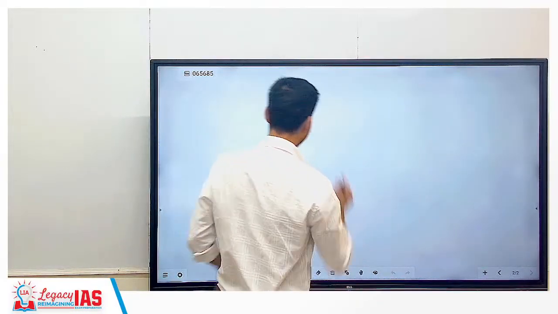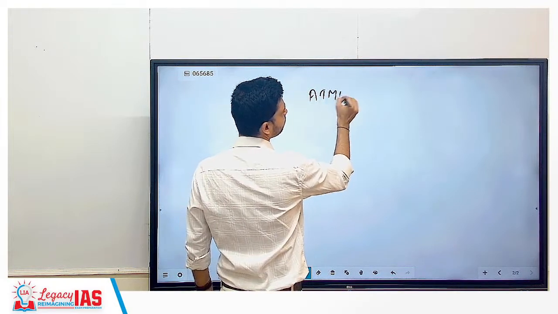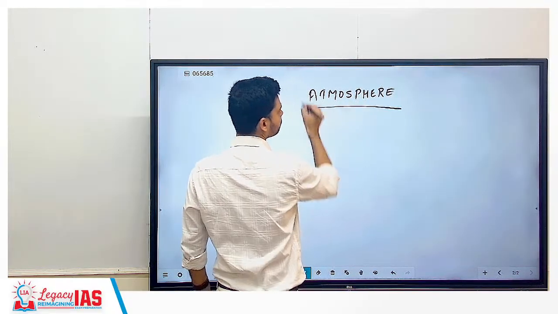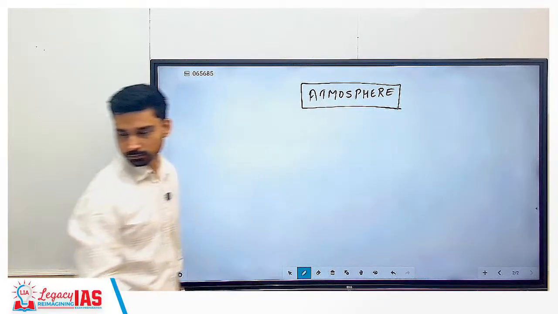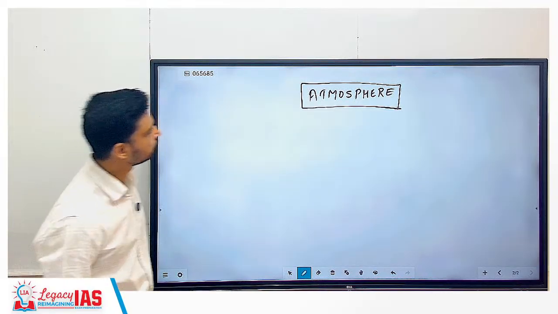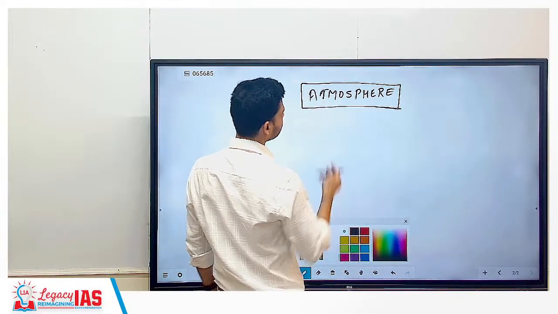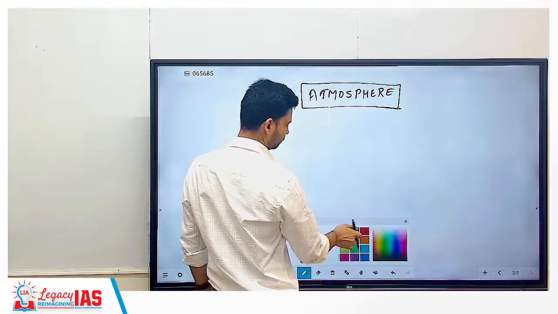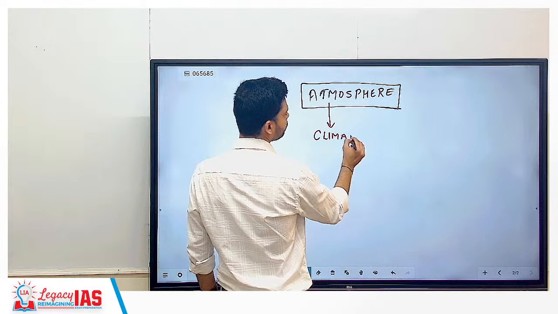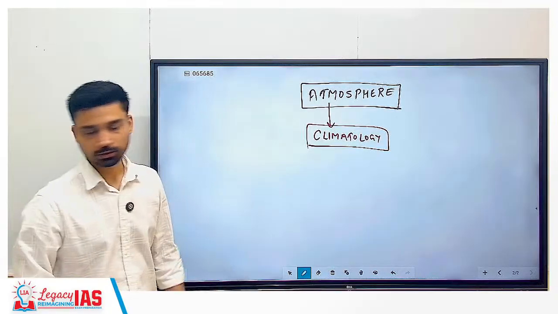The last part is the study of atmosphere, and the study of atmosphere is called climatology.